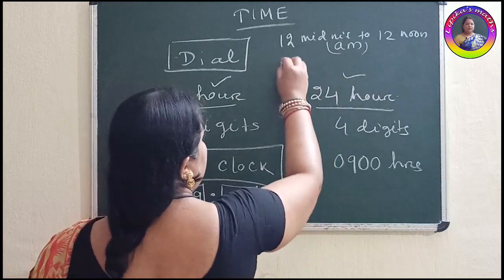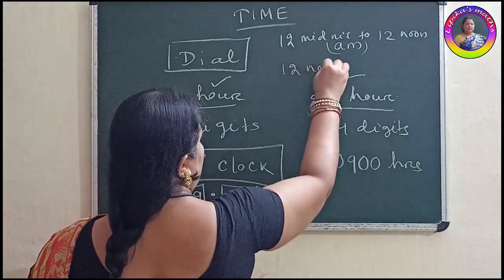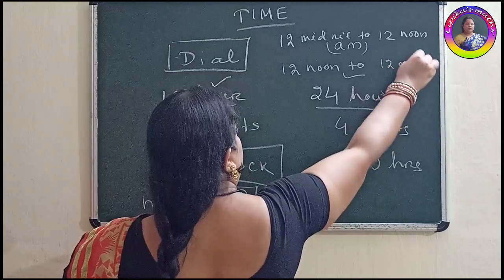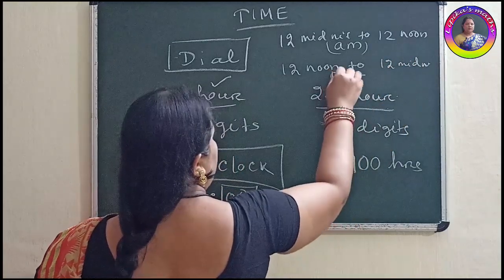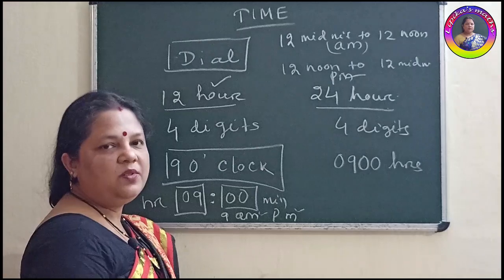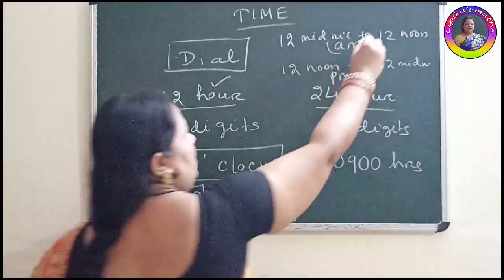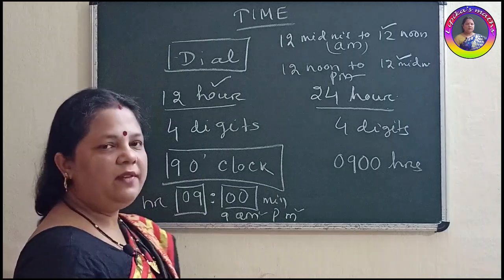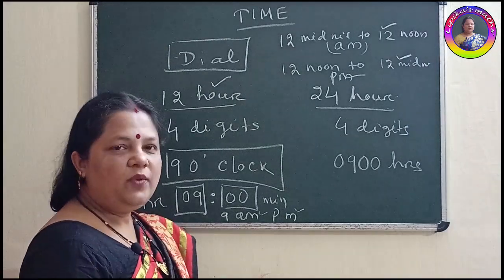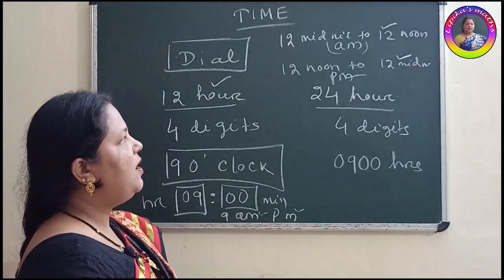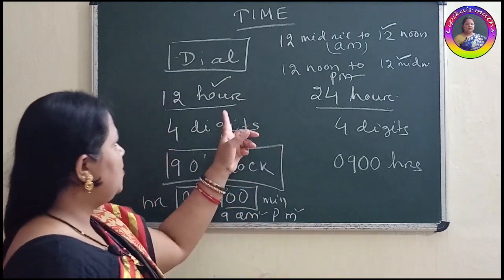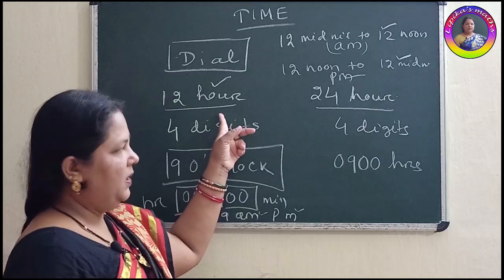And again from 12 noon to 12 midnight is called PM, post-meridiem. That means 12 hours here, 12 hours here. In total how much are we finding? We are finding 24 hours. 12 hours for daytime, 12 hours for night time according to our 12-hour clock timing.